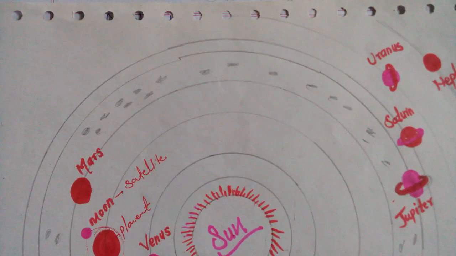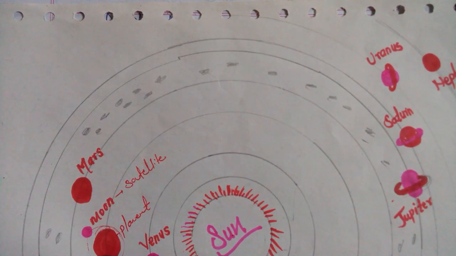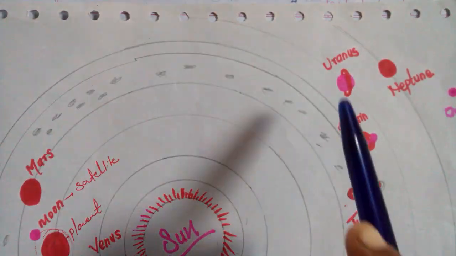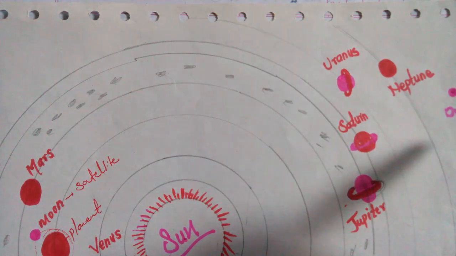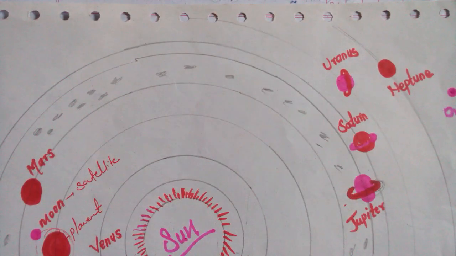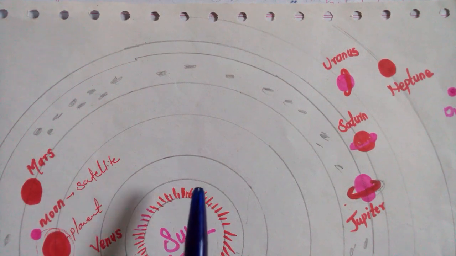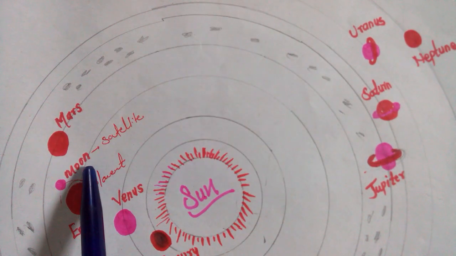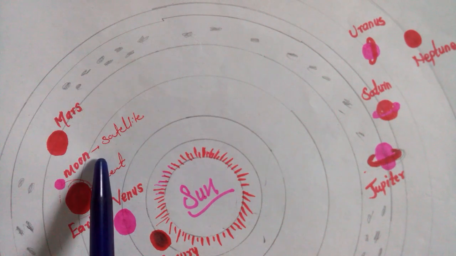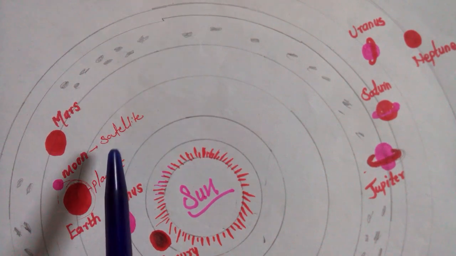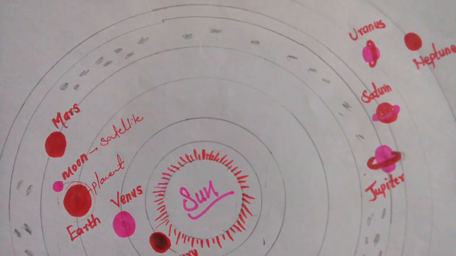See here, Mercury, Venus, Earth, Mars, Jupiter, Saturn, Uranus, Neptune, dwarf planets as well as asteroids, they all revolve around the sun. Only the satellites revolve around the planet. All of you understood?